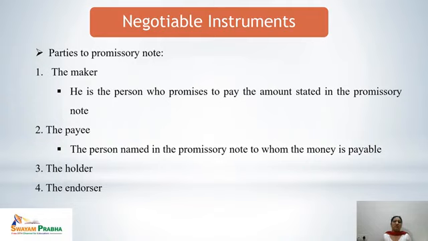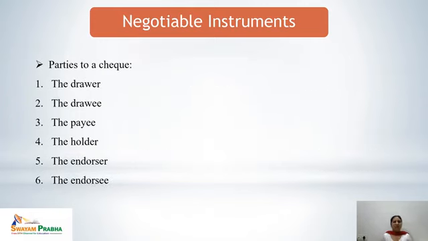So these are the four parties: the maker, the payee, the holder, and the endorser, who are involved in a promissory note. Next are the parties to a check. No doubt the parties are different, but the meaning of these parties we have already studied in our previous two slides.